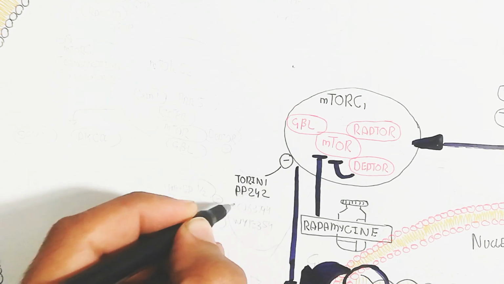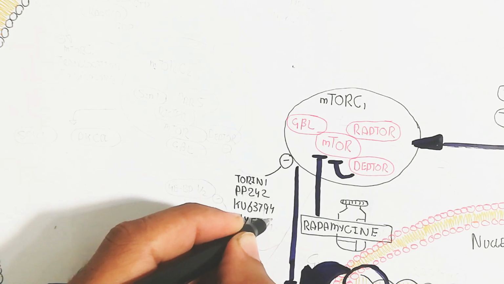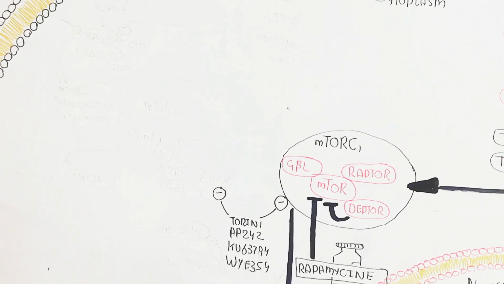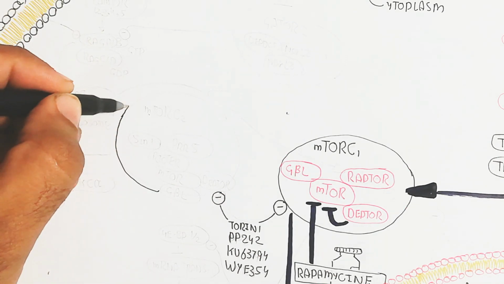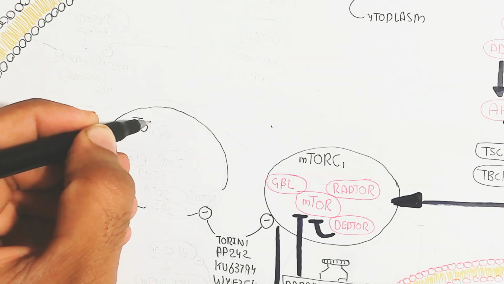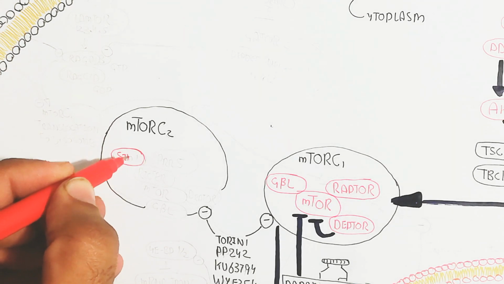While this is Torin 1, PP242, Q63794 and WYE354, these will inhibit mTORC1 and 2. Let's begin to understand mTORC2.